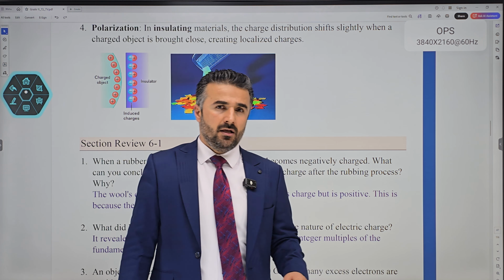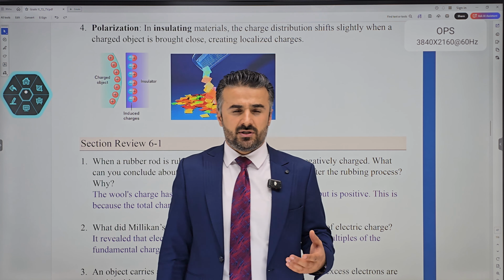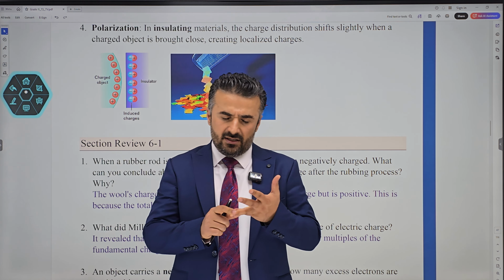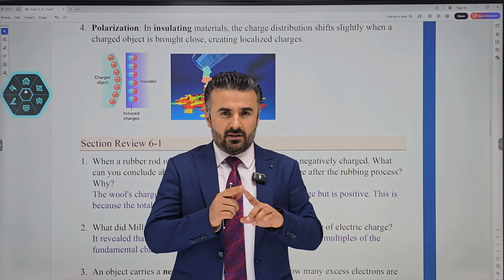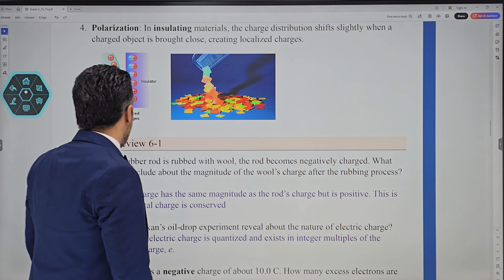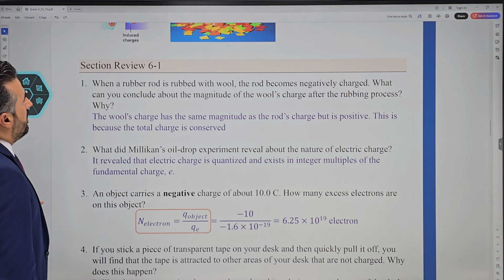Let's recall them. Four methods here for charges to transfer. The first by friction, the second by conduction. The third was induction, and then the last one is polarization. Take notes. These are important.